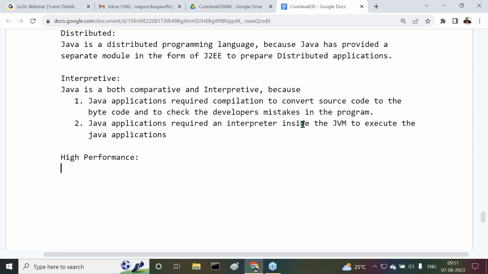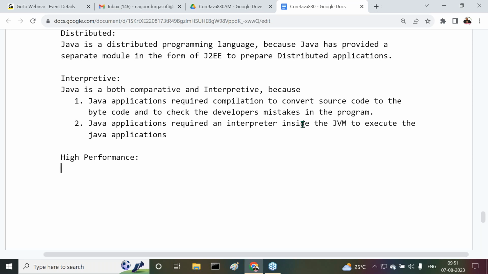Next, one more point here. How is Java a high performance programming language? No other specific reason. The answer is very simple. Because of these many features of Java. Due to the features of Java like multi-threaded, dynamic, robust, portable.